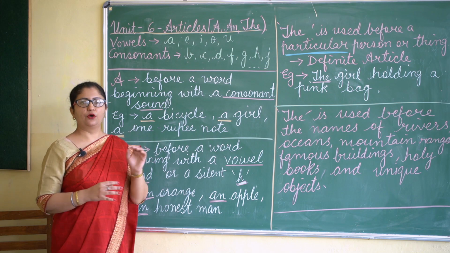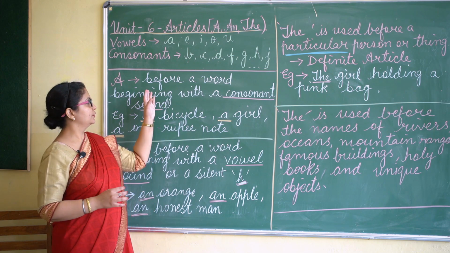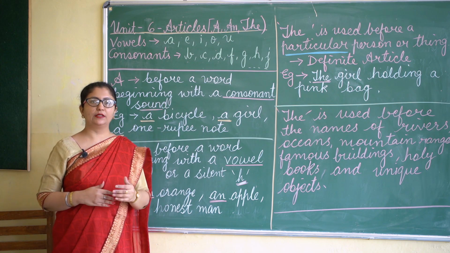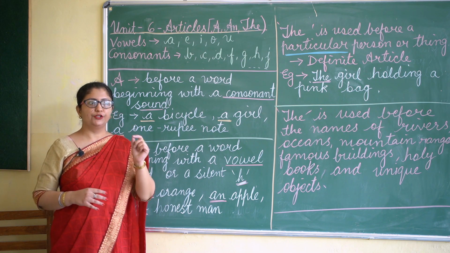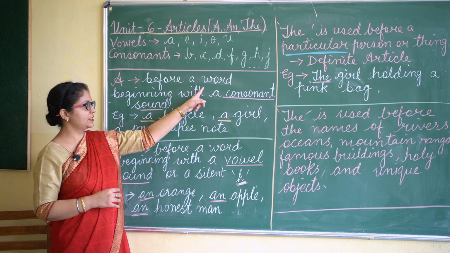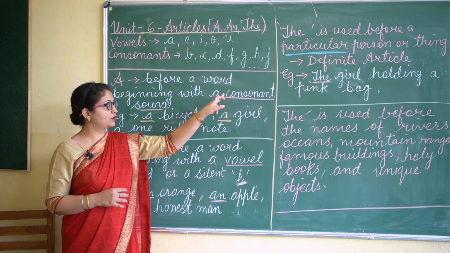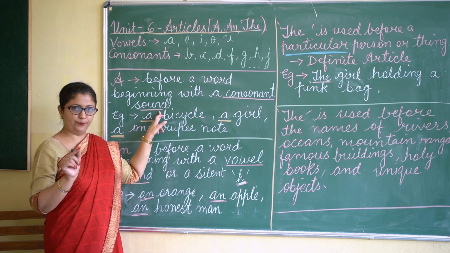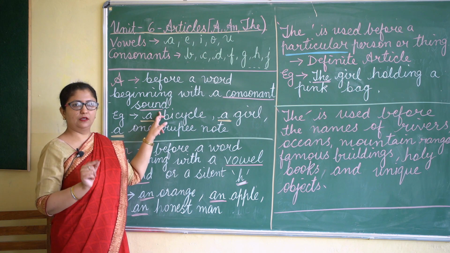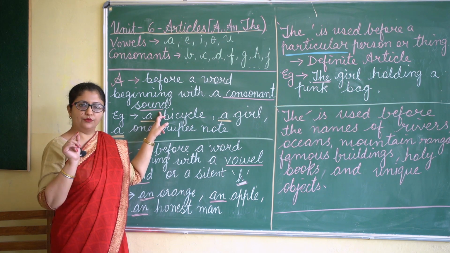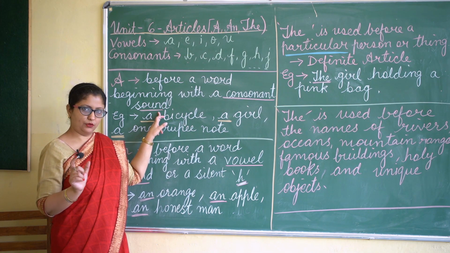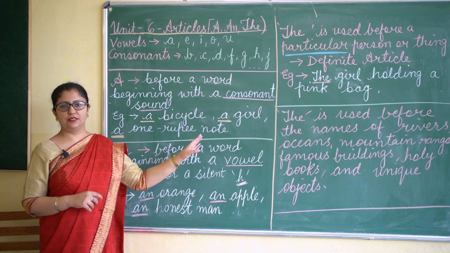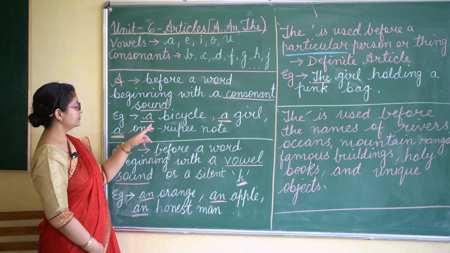Here we are not talking about the words which begin with consonant letters. We are talking about the words which start with a consonant sound. Here, when we are learning about articles, very important to know that here sound matters.